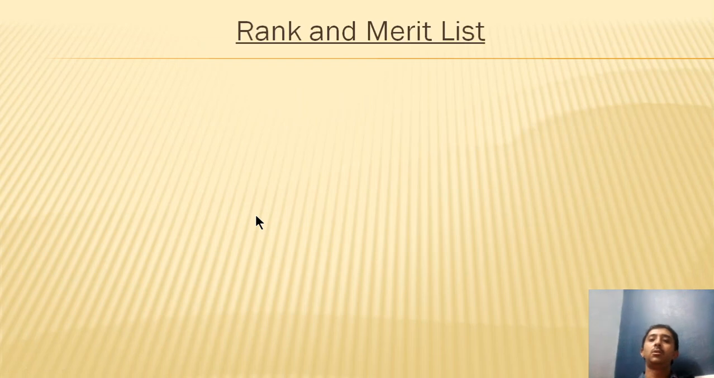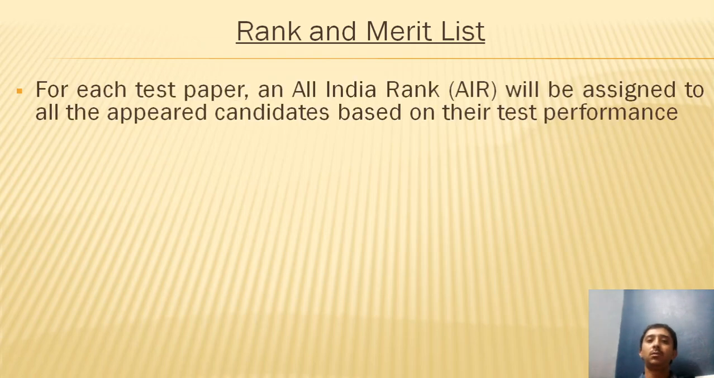Moving on. So once you have written the examination, once you have got the scores, there will be a rank and merit list that is going to be prepared. For each test paper, an all India rank, which is known as AIR, will be assigned to all the appeared candidates based on the test performance. So whatever is your score, based on your score, you will be given an all India ranking.